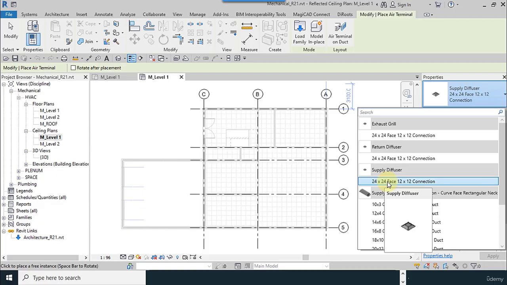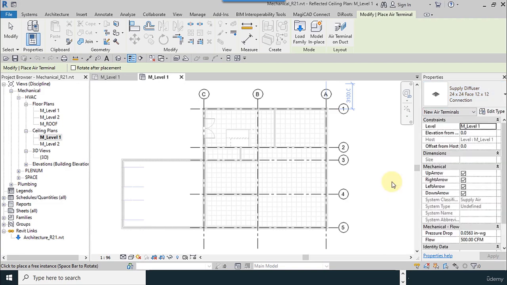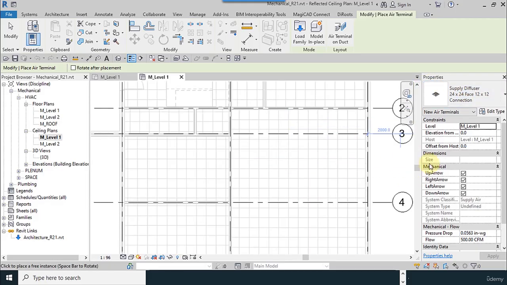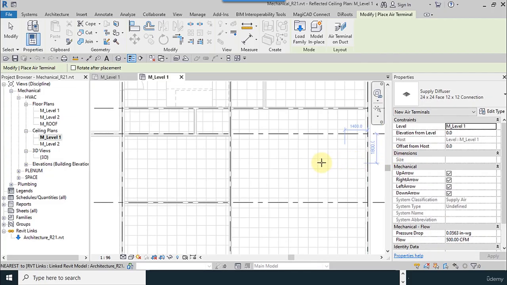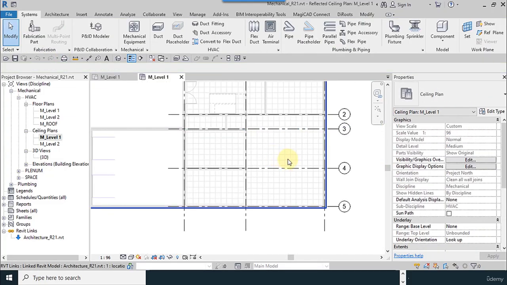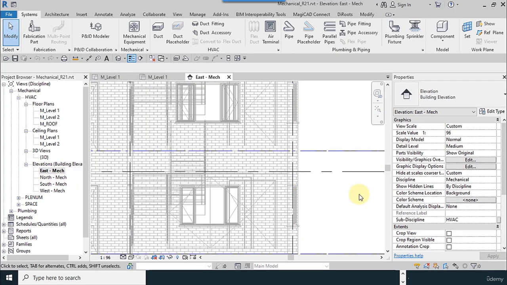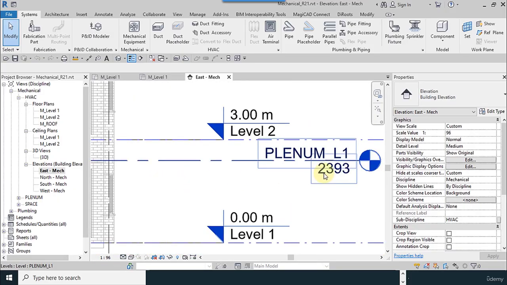So its dimensions are 24 by 24 and its connection is 12 by 12, and our units are inches. As you can see, you can't see, sorry, the diffusers until you make an offset for it. For this, you must go to the elevation view or make a plane section.